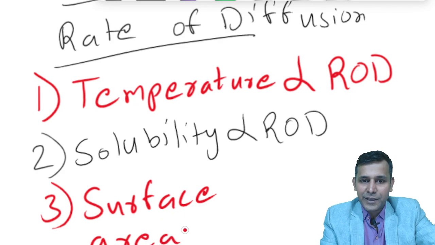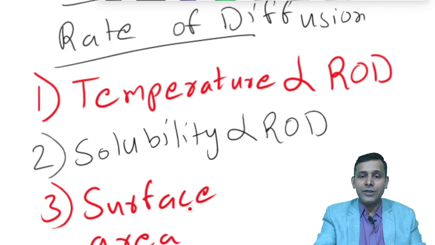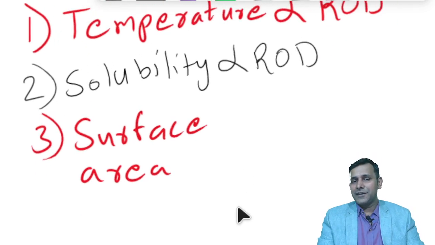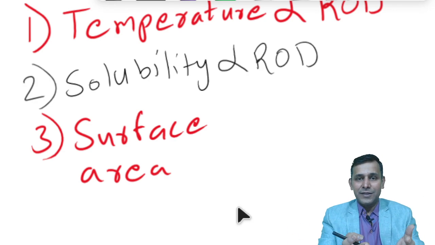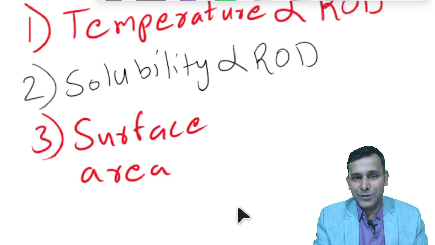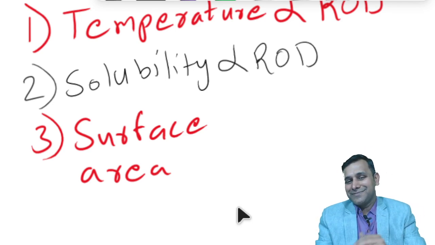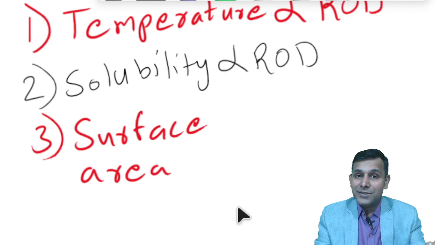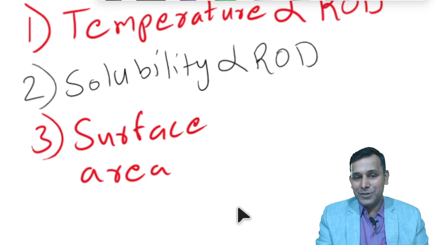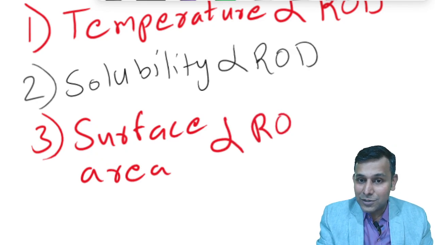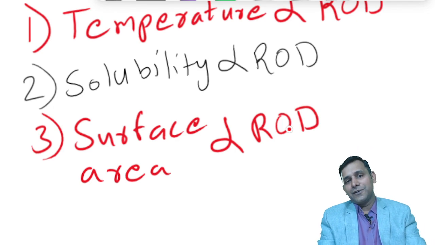Does more surface area available mean more diffusion, or lesser diffusion? Surface area means how much surface is available for the diffusion. Very right. The more the surface, the more will be the diffusion. So surface area is also directly proportional to the rate of diffusion.